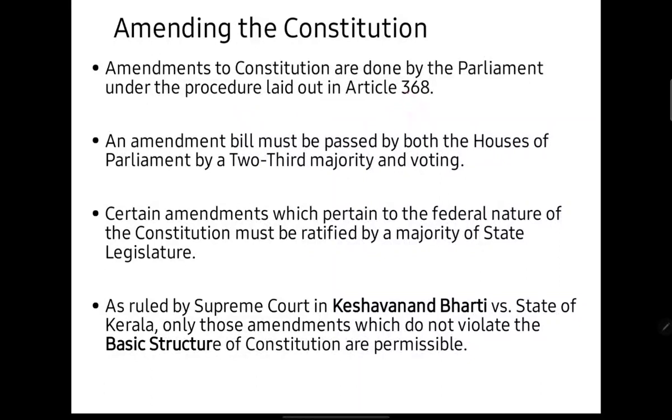However, changing the rules in the constitution or amending the constitution is not that easy. For the amendment bill to be passed by both the houses, there must be a two-thirds majority present and voting in its favor. However, there are certain amendments which pertain to the federal nature of the constitution, for which the agreement of a majority of state legislatures is also required. Besides, if any law or any amendment is challenging the basic structure of the constitution, then also the Supreme Court can rule that amendment out.